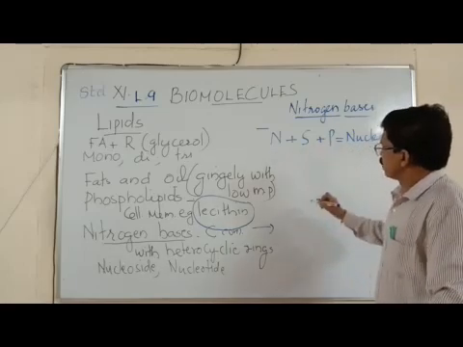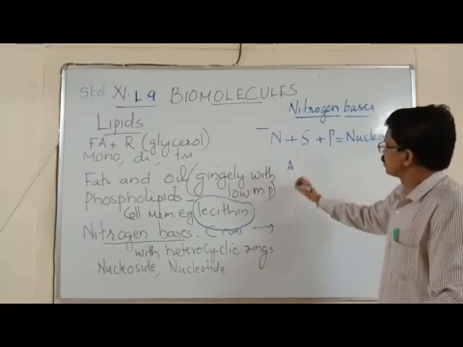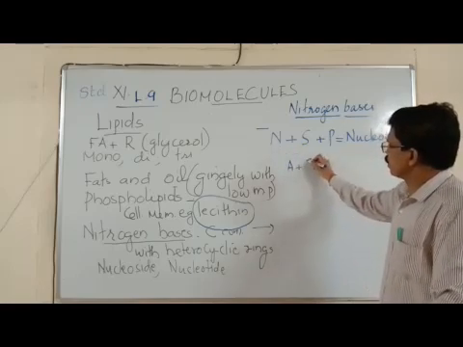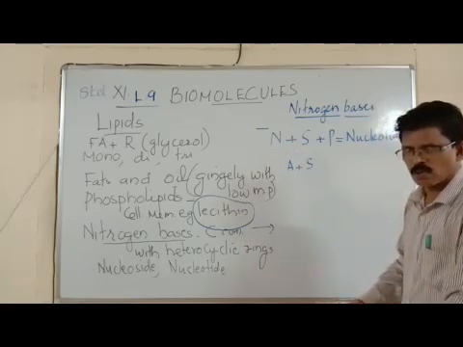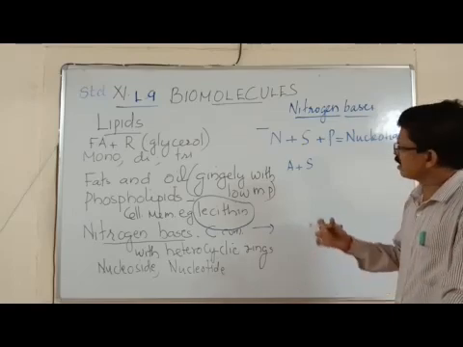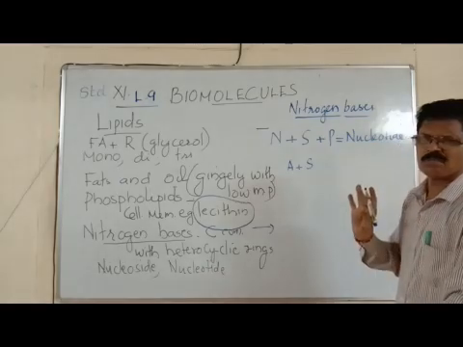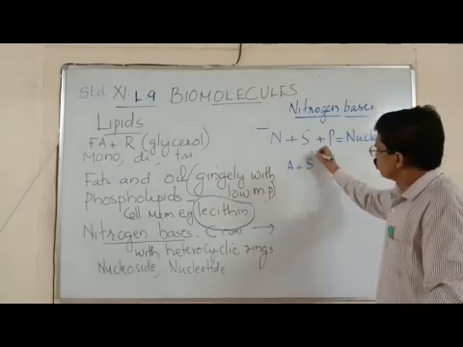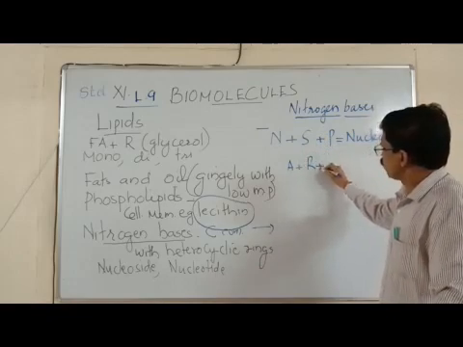Now, what are the examples? For example, if I am writing adenine as the nitrogen base, adenine plus sugar, any sugar, it can be glucose, fructose, ribose. Okay. Usually, nitrogen base combined with 5 carbon sugar, ribose. So we have to replace this S with R, ribose plus phosphate.